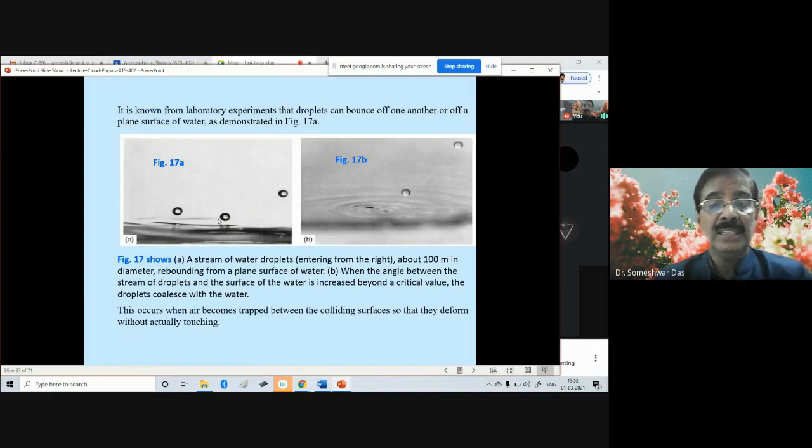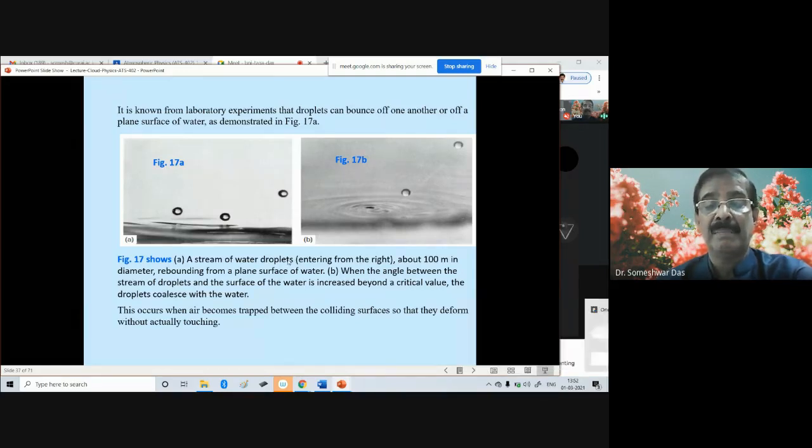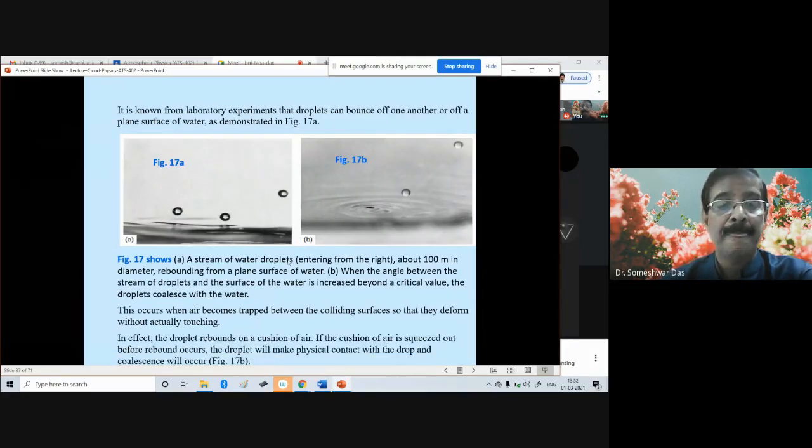So this occurs when air becomes trapped between the colliding surfaces so that they deform without actually touching. Sometimes air can be trapped inside the droplets. When the air is trapped, the droplets, rather than merging with each other, can bounce or get deflected away. In effect, the droplet rebounds on a cushion of air.